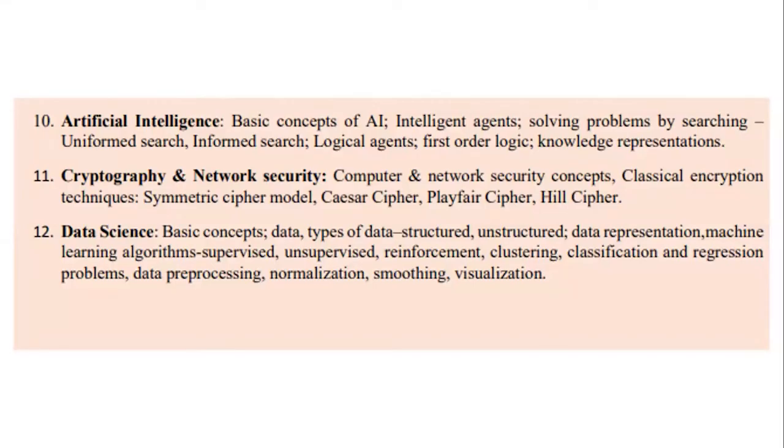So last but not least, we have the simplest and the most interesting topic, that is data science. So here you will be covering the basic concepts. So you will be understanding what is data science, the definition of data science. Then we will be moving on to the types of data. So what are the different types of data that we are going to study about? We'll be studying about the structured and the unstructured data. So once we gain knowledge about the data, we'll be learning about its representation, how the data is being represented.